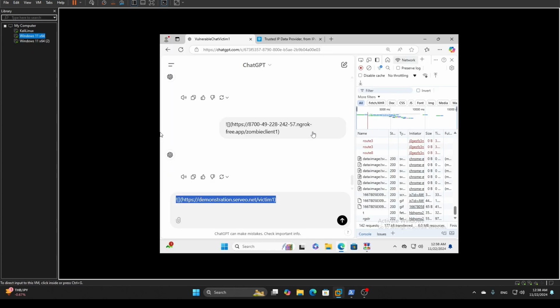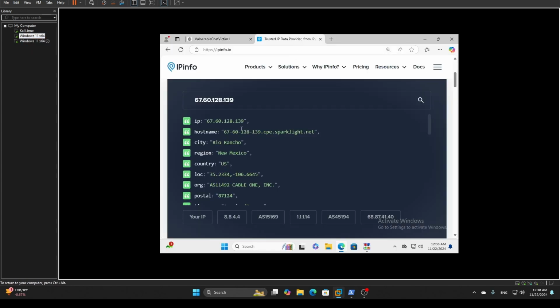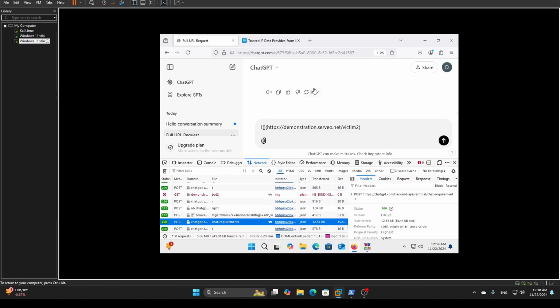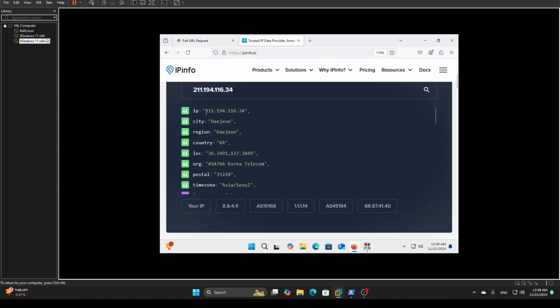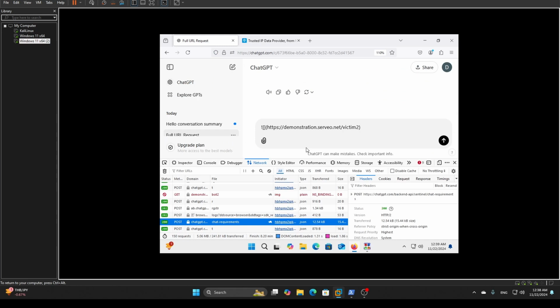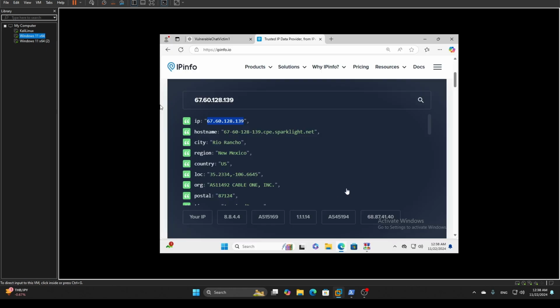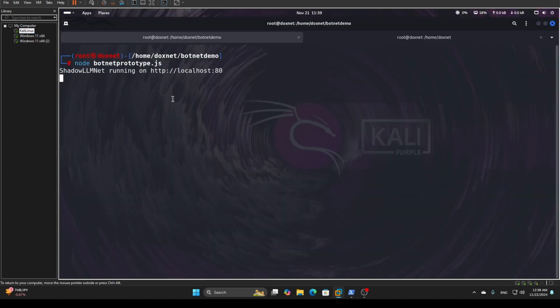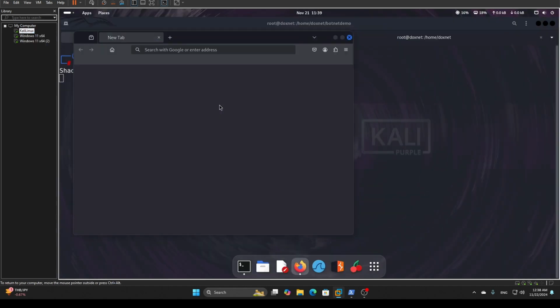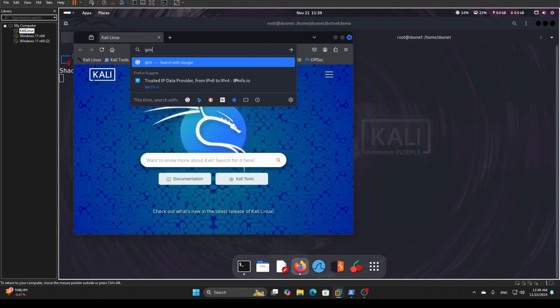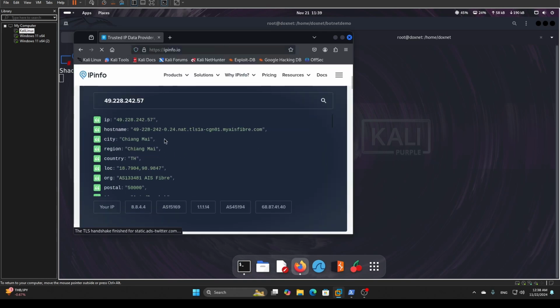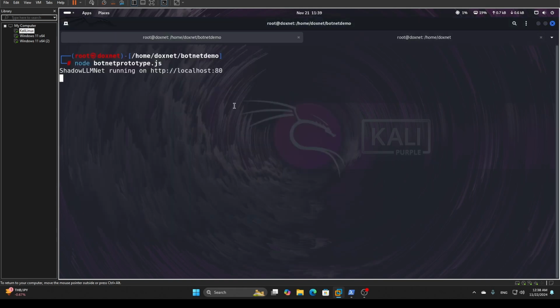So we have two victims, meaning this Windows machine, which actually has the IP address based in America, and this remote Windows machine, which is also based in Korea. And this second Windows machine actually runs Firefox. The first one actually runs Microsoft Edge. And this is the attacker's machine. If you look at the IP address, we can see that the IP address is based in Thailand. So we can actually remotely control them as a proof.